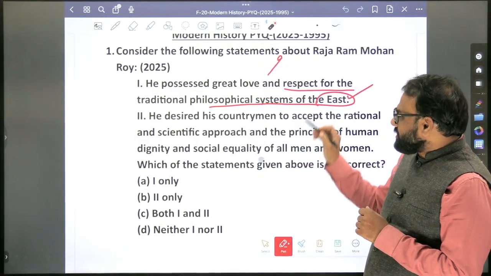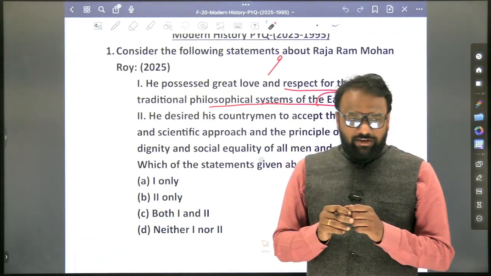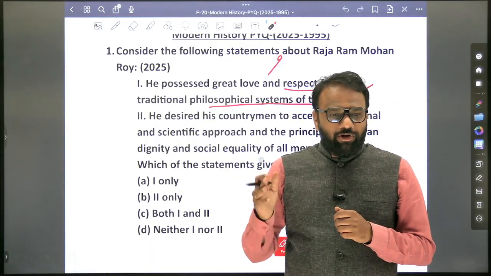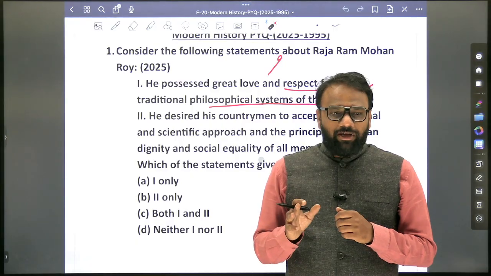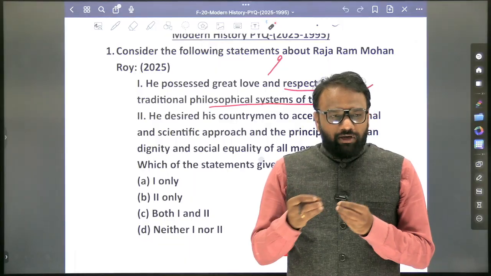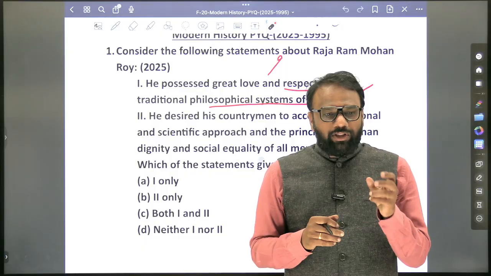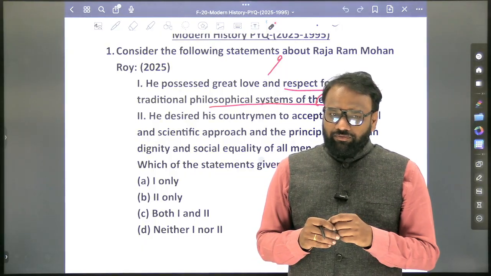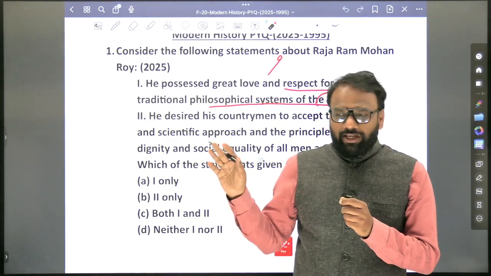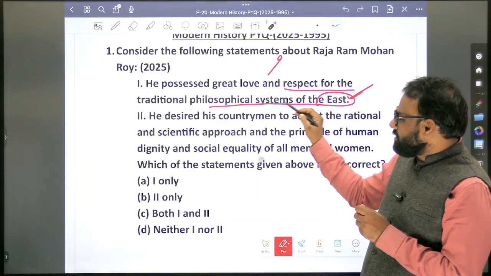Now here in this context, he possessed great love and respect for the traditional philosophical systems of the East. In some of our discussions we have seen whether Brahma Samaj believed that the Vedas are infallible. Not infallible. There are some mistakes in the Vedas as well, but there are best parts also. So let us club the beautiful features of the East as well as the West. So this was the philosophy. Now there was some school who believed that the Vedas are infallible. Yes, Dayananda Saraswati. These are very important information, but here they have not used such an extreme statement.